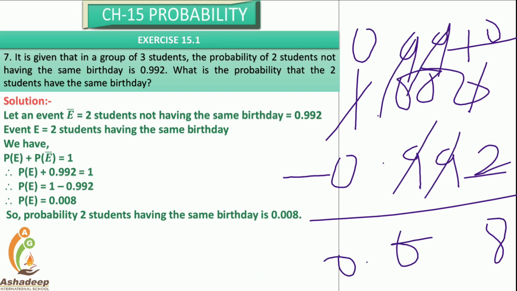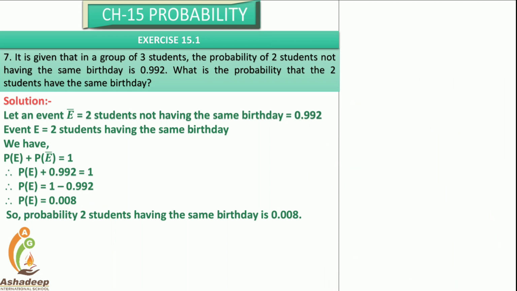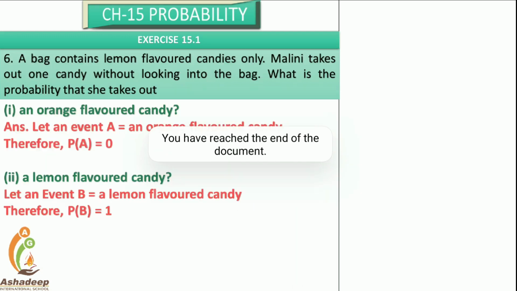So it is 0.008. So the probability of 2 students having the same birthday is 0.008.